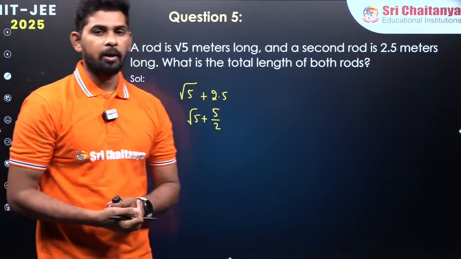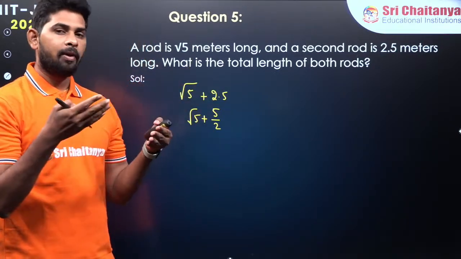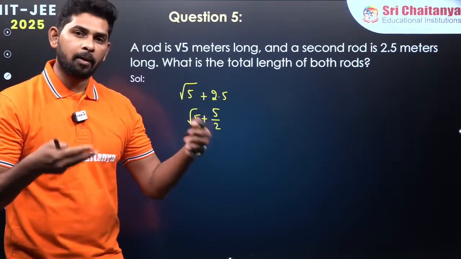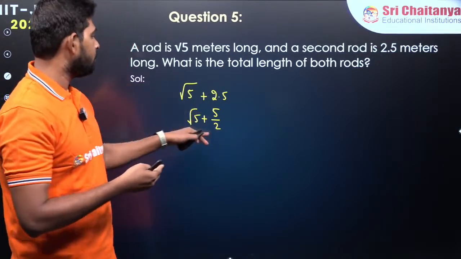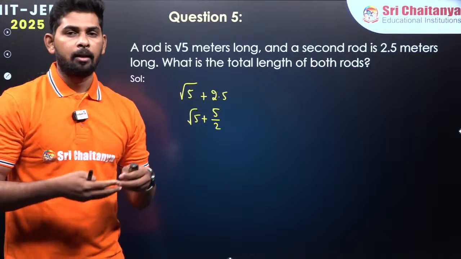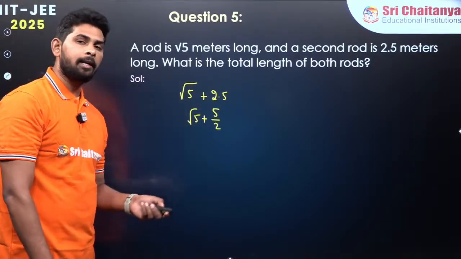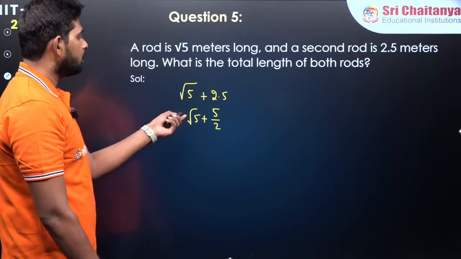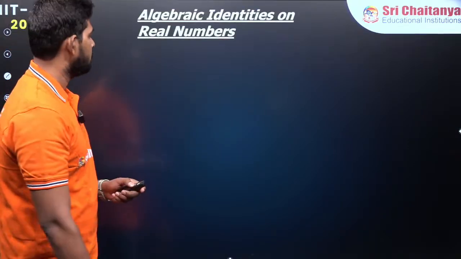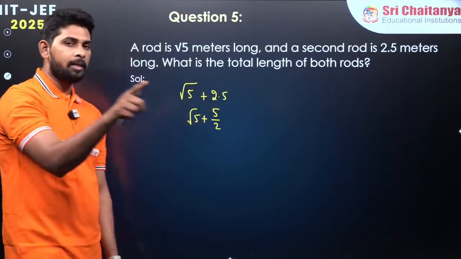To show the numbers here: if I take these rods in the real world and add them, that gives us the sum of their lengths, a number which exists in the real numbers. That is what I am showing here. These numbers are also real numbers, right? We are going to discuss these numbers in the next class.